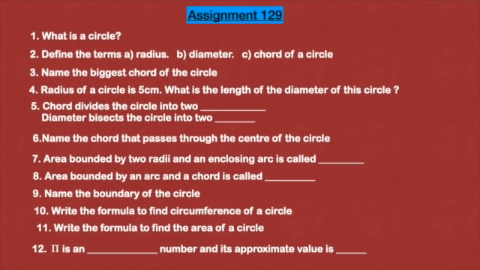Seventh one, the area bounded by 2 radii and an enclosing arc is called a dash. Eighth one, the area bounded by an arc and a chord is called dash. Ninth one, name the boundary of the circle. 10th one, write the formula to find the circumference of a circle. 11th one, write the formula to find the area of a circle. 12th one, pi is a dash number and its approximate value is dash.